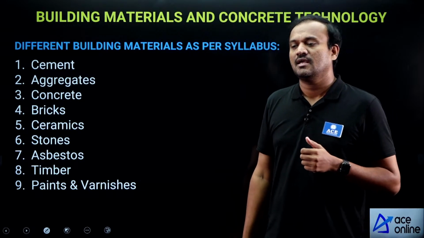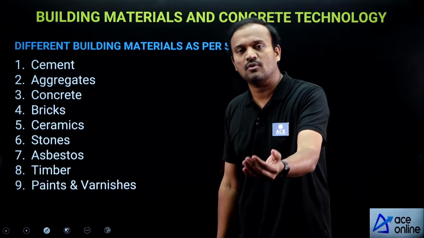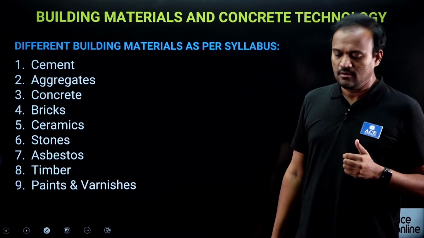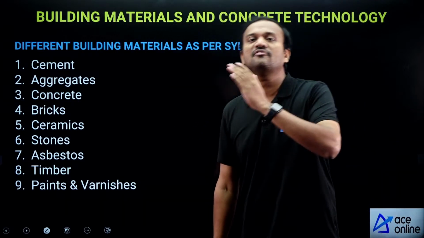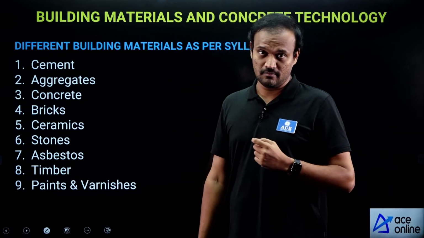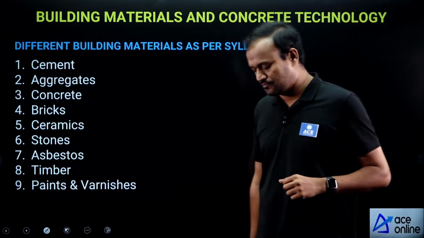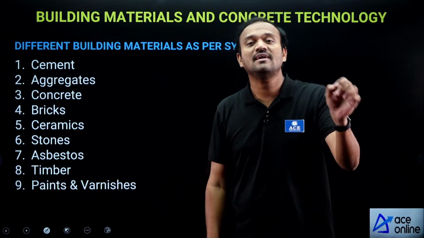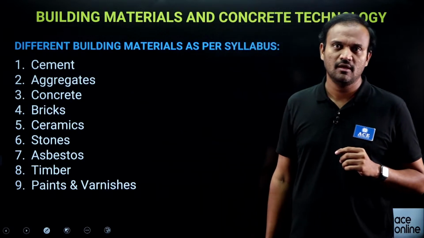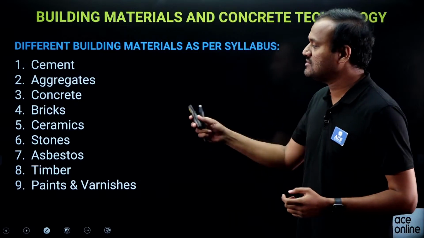If the material is freely available in nature, how do you quarry, store or source it? That aspect has to be studied. If the material is not freely available in nature, then how the material has to be manufactured? After that, what are the relevant engineering properties and tests for these materials? And finally, we have to understand the applications of these materials.